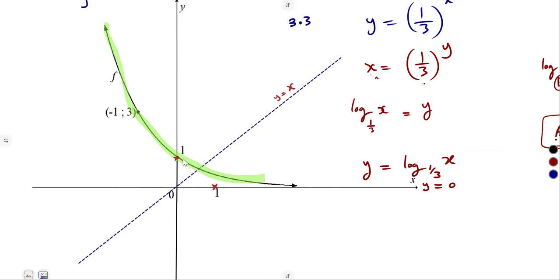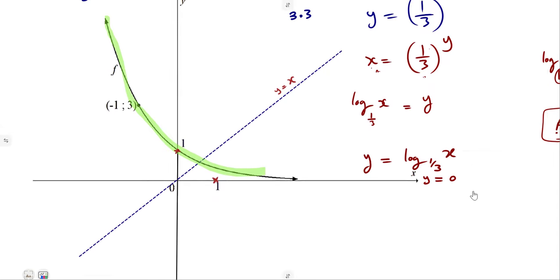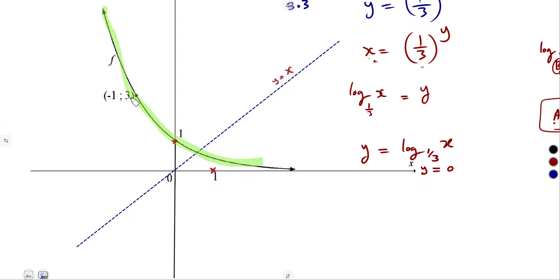So it's going to be reflected over this side. That's another point that you can actually work with. Another point is the reflection of the point -1, 3. Remember, in the line y is equal to x, you simply swap the coordinates.